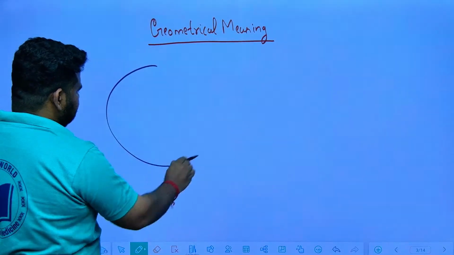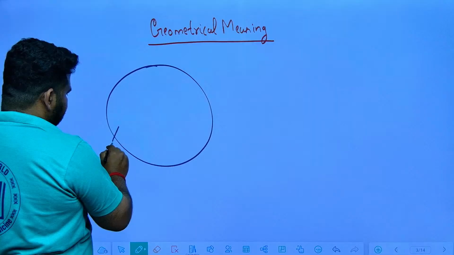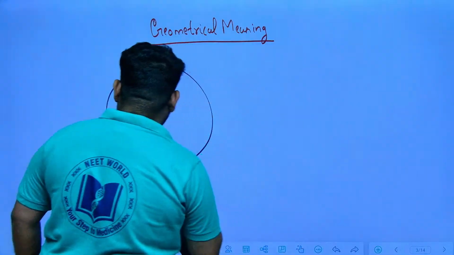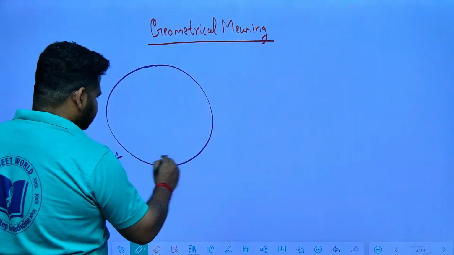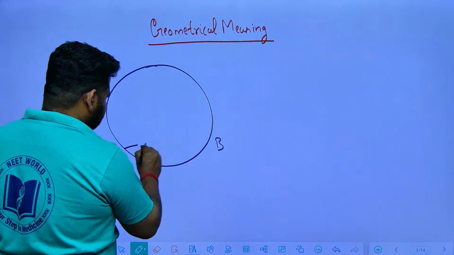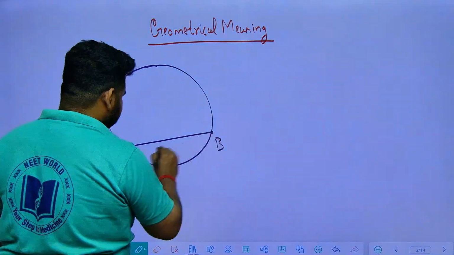Suppose there is a circle, and there is a chord AB. These are the endpoints.